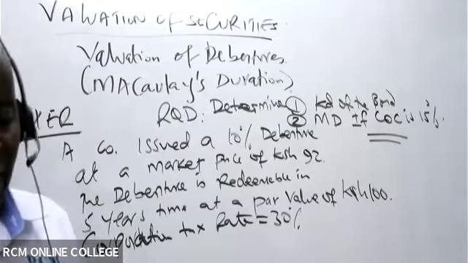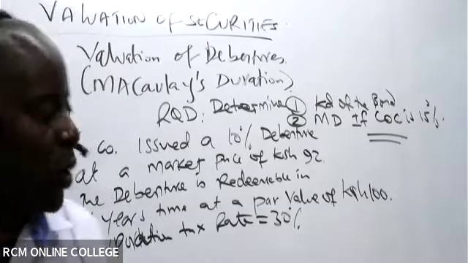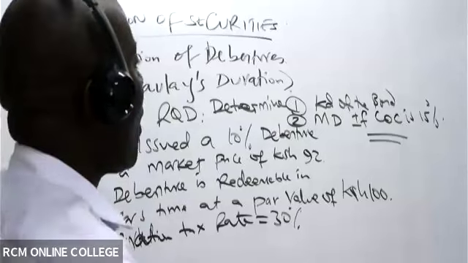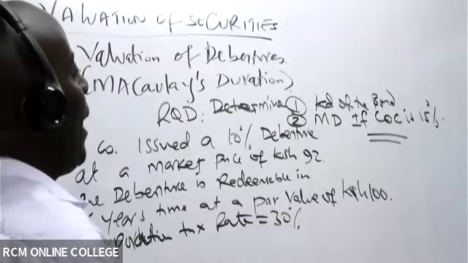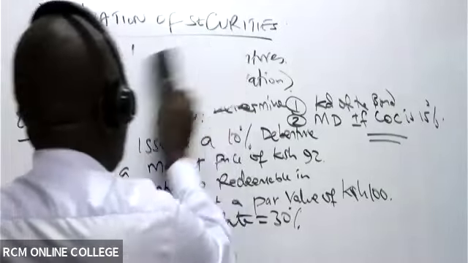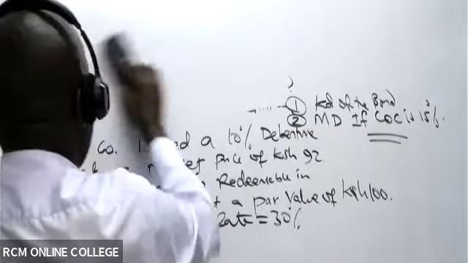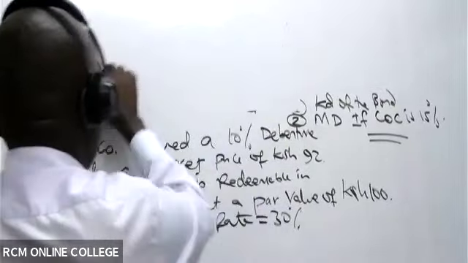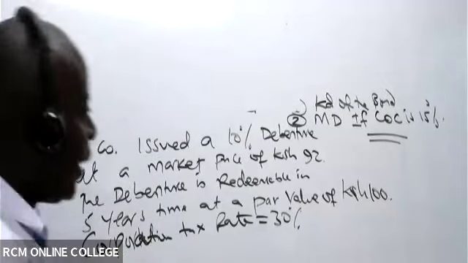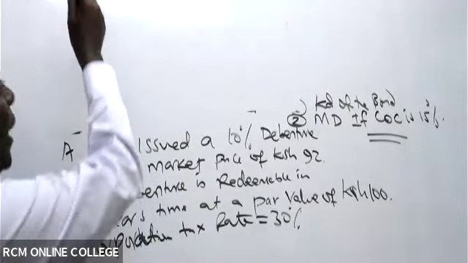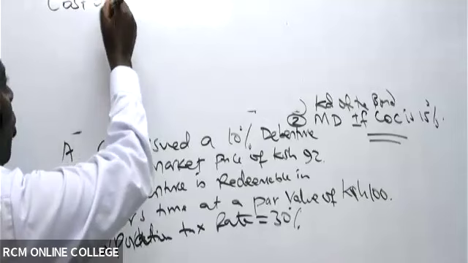All right. So if I get this kind of a question, ladies and gentlemen, what shall I be able to do to get, first of all, KD, this cost of debt?